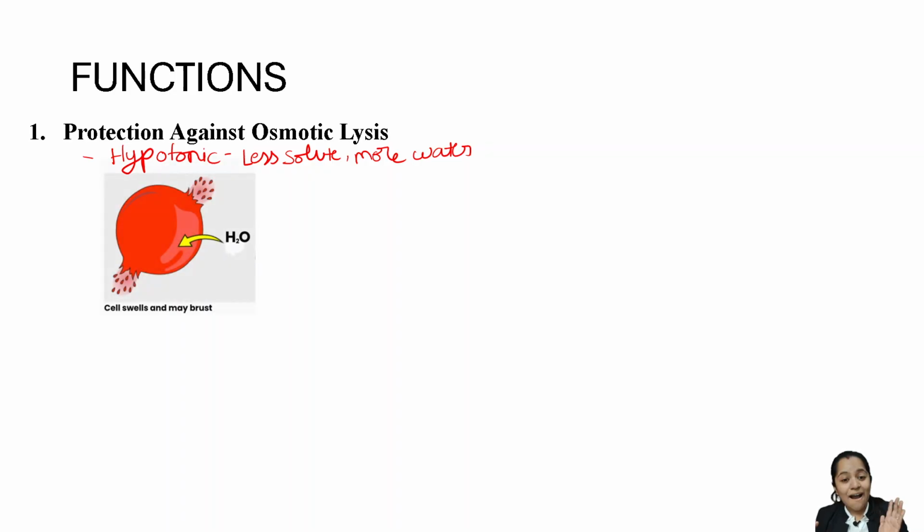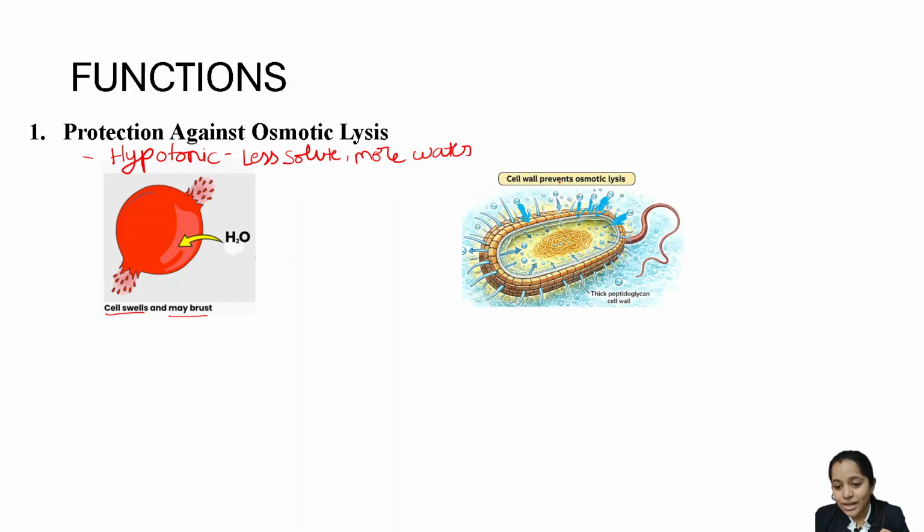So अगर cell wall नहीं है तो क्या होगा? Water will rush inside. The cell will swell and it may burst, killing the bacteria, but the bacteria has to survive. That's why this cell wall prevents osmotic lysis. Okay, it prevents the osmotic lysis.